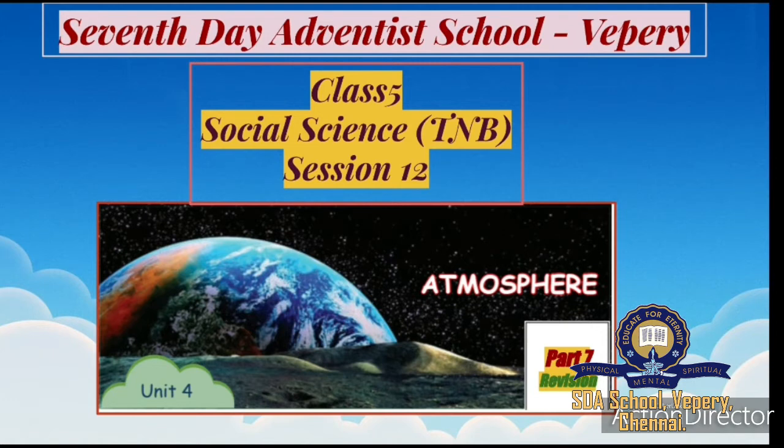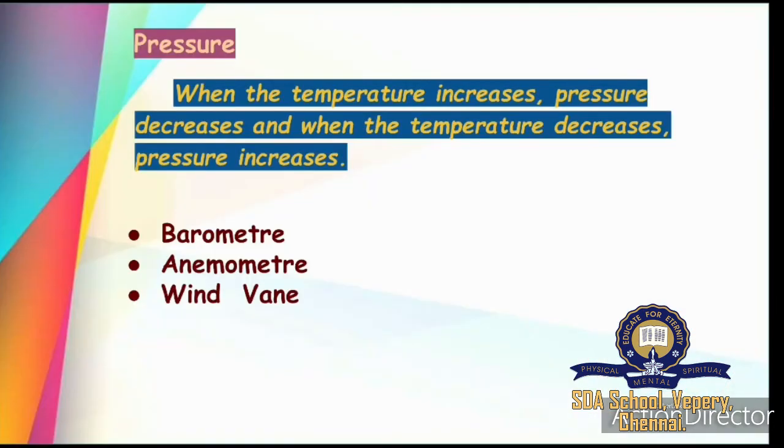Okay, children. Last class we were revising Unit 4 Atmosphere. Today we shall continue the revision. So last class we studied different terms: lithosphere, hydrosphere, atmosphere, biosphere. Lithosphere is land on earth, hydrosphere is water on earth, atmosphere is air on earth, and biosphere is life on earth. So biosphere is a combination of lithosphere, hydrosphere and atmosphere.